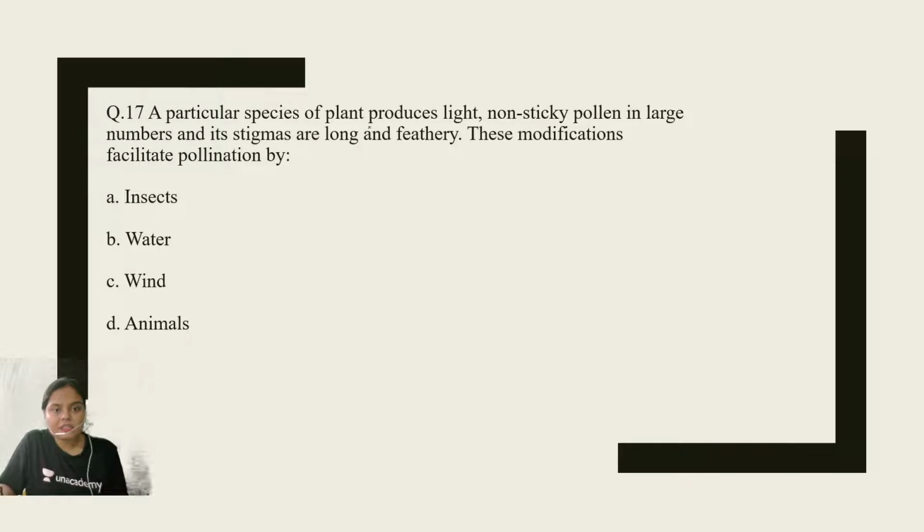A particular species of plant produces light, non-sticky pollen in large numbers, and its stigmas are long and feathery. So what are the features? Light, non-sticky pollen in large numbers, and long and feathery stigmas. These modifications facilitate pollination by insect, water, wind, or animals. What will be the right answer? Remember, when I took the class for this particular chapter, I explained all the properties of the plants in each and every case in the pollination class. Question number 17.